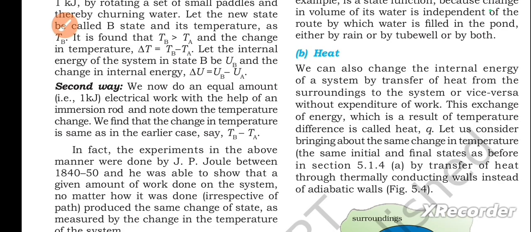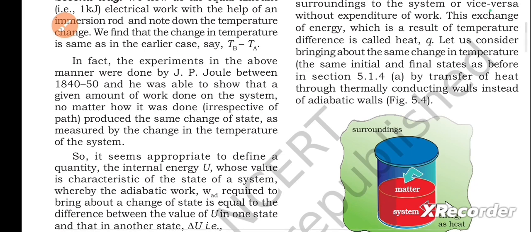Next, second way. We now do an equal amount of electrical work with the help of an immersion rod and note down the temperature change. We find that the change in temperature is the same as in the earlier case, say TB minus TA. In fact, the experiments in the above manner were done by J.P. Joule between 1840 to 50, and he was able to show that a given amount of work done on the system, no matter how it was done, irrespective of path, produced the same change of state as measured by the change in the temperature of the system.